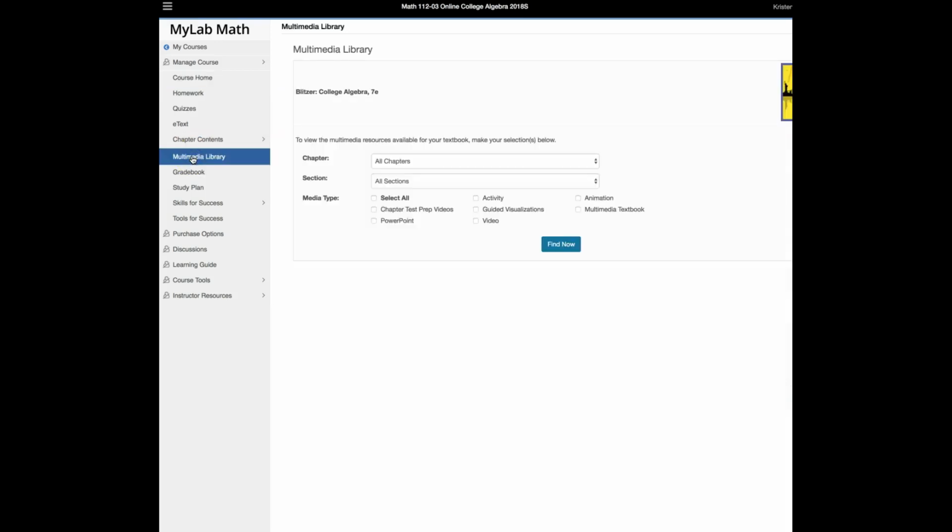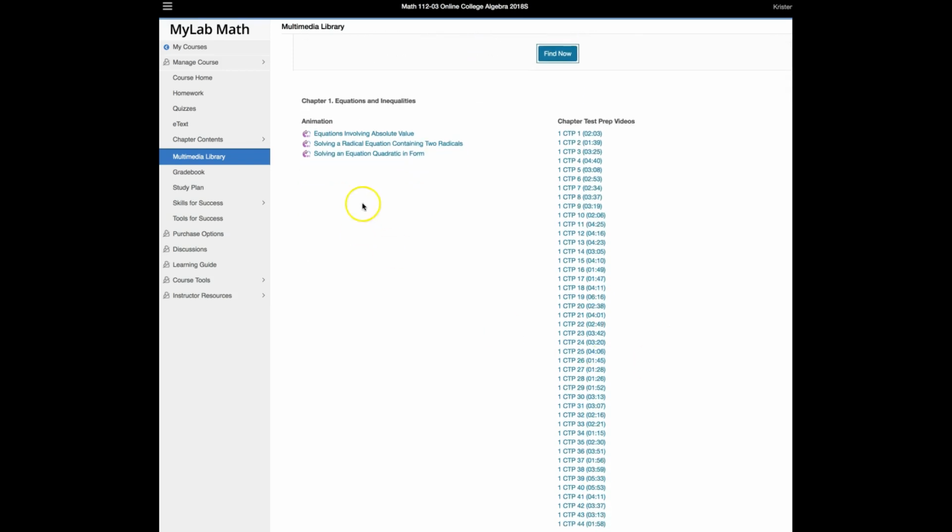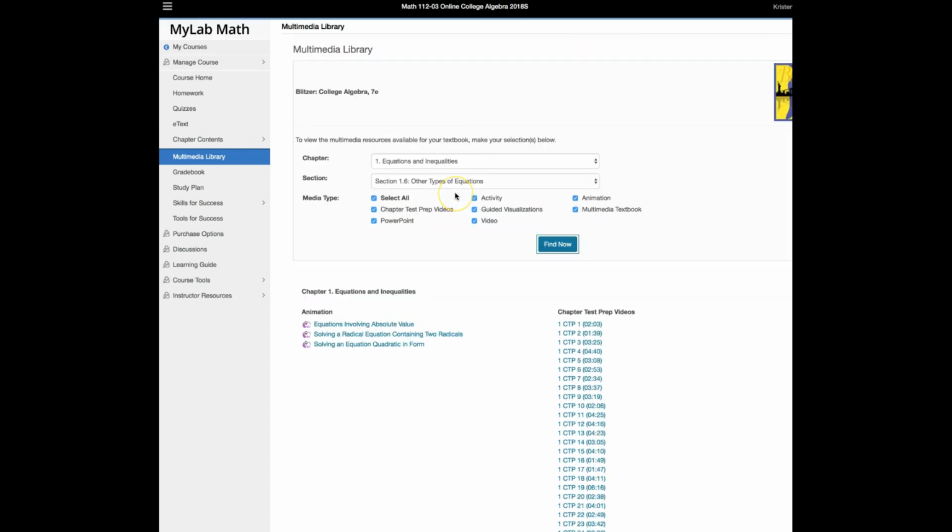And then the multimedia library is very helpful. Like suppose we wanted to look at chapter 1, section 1.6, and we wanted to see all the different types of media, then it'll list everything. All right, I've pulled out some of the animations that I think would apply to what we do, and I've put them in our Canvas site, under modules. Your grades will go to the gradebook here, but I have all of the grades that you do being imported directly to the Canvas website. So that's where we will keep the grades, and you'll see them there. All right. Okay, let's go back.